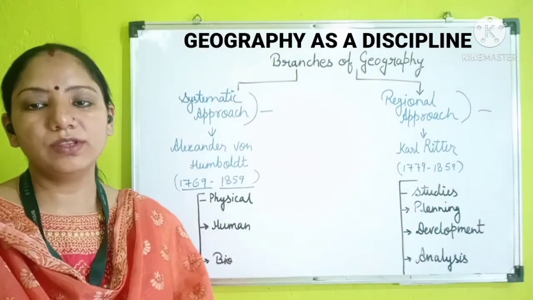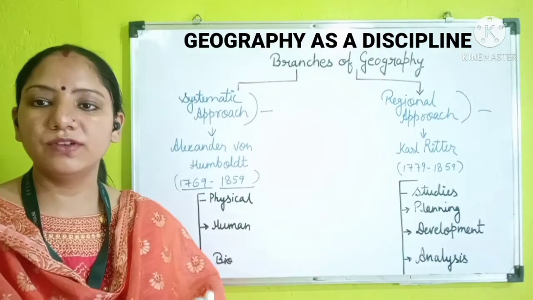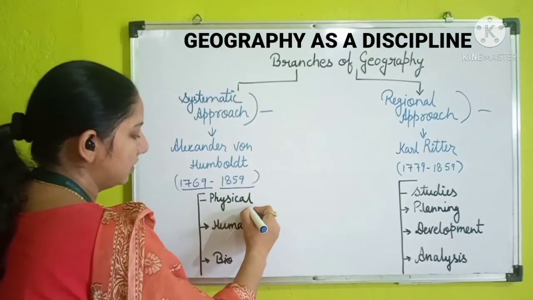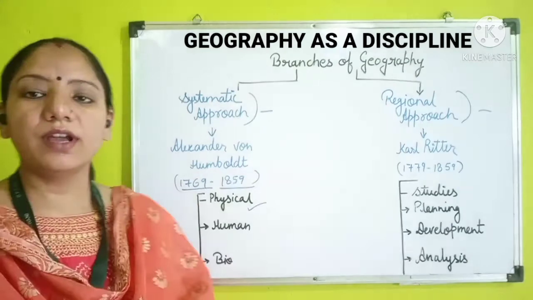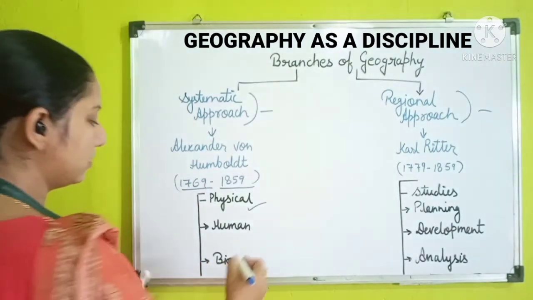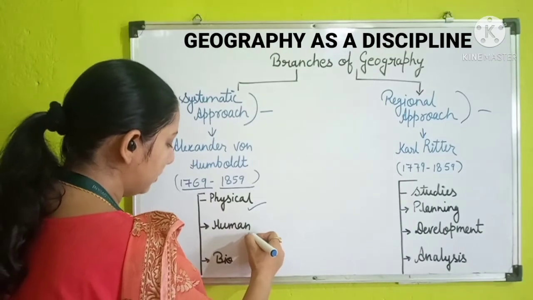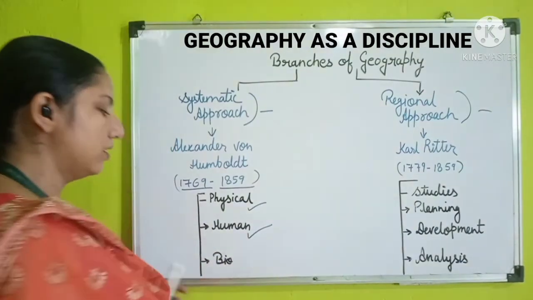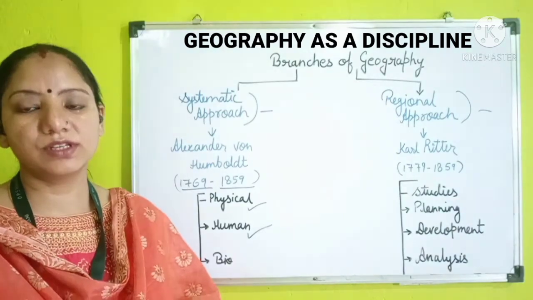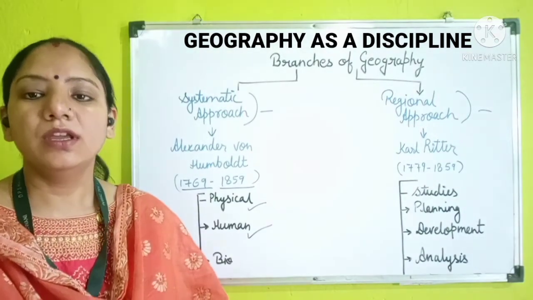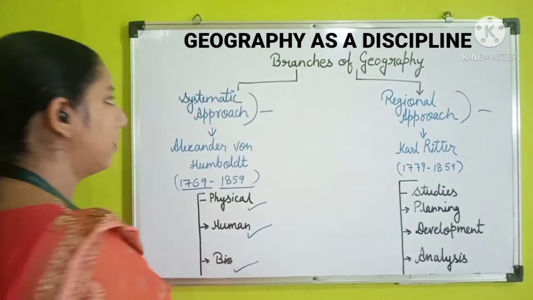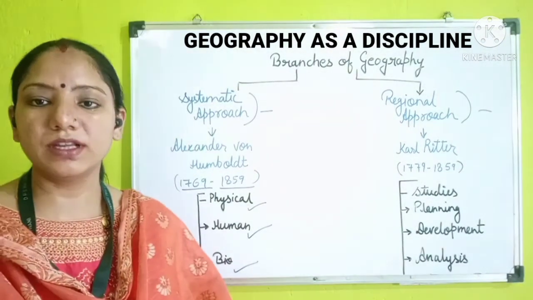We know that first the physical features originated, so here we have to study the physical features. Then the interaction of human beings also took place, so the second part of the systematic approach is human geography. Then the interaction between the physical features and human beings comes under biogeography, which are the main important parts of our systematic approach.